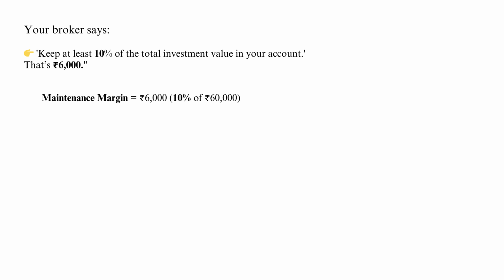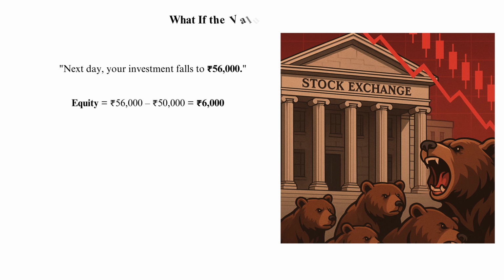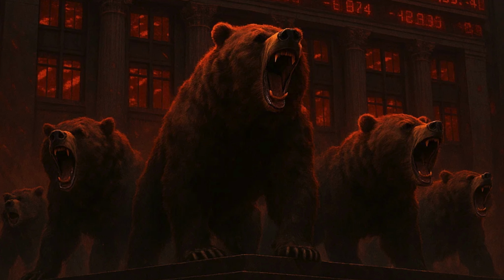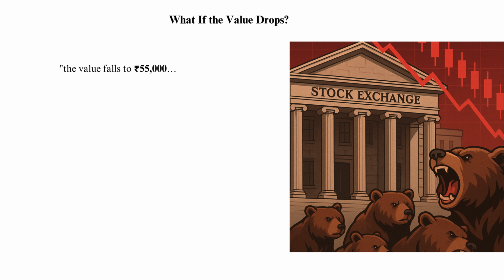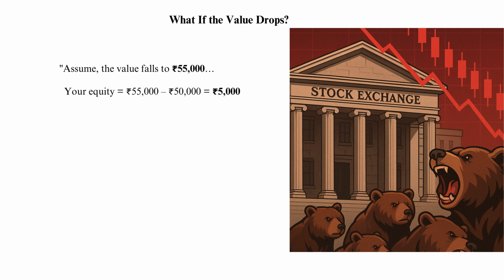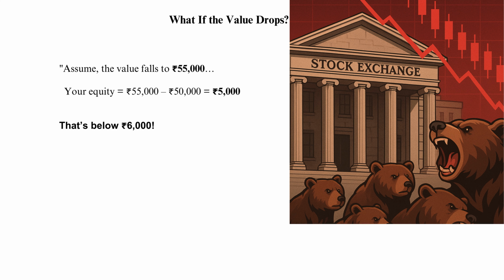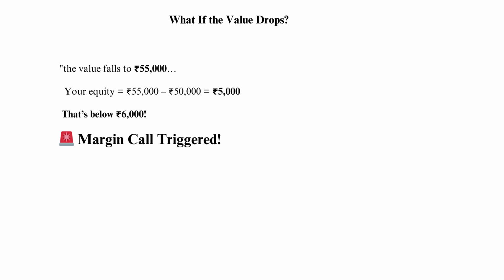That's 6,000 rupees. Let's suppose the next day, your investment falls to 56,000 rupees, then your equity becomes like below. Equity is equal to 56,000 rupees minus 50,000 rupees, which equals 6,000 rupees, which is the same as the maintenance margin. You are just safe. Now, assume the bearish trend continues, and the value of your investment drops to 55,000 rupees. Then your equity becomes 55,000 rupees minus 50,000 rupees, which equals 5,000 rupees. Since this is less than the maintenance margin requirement of 6,000 rupees, you would receive a margin call.